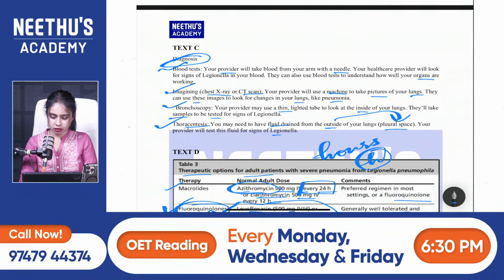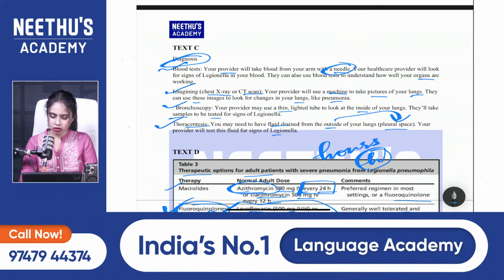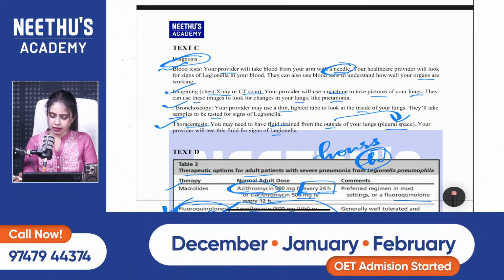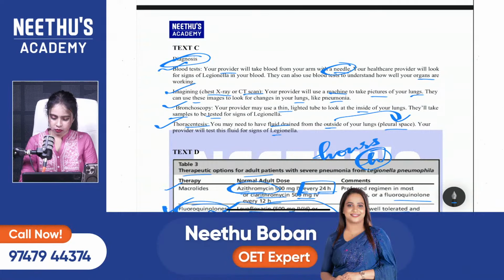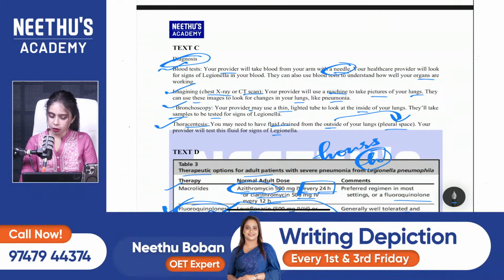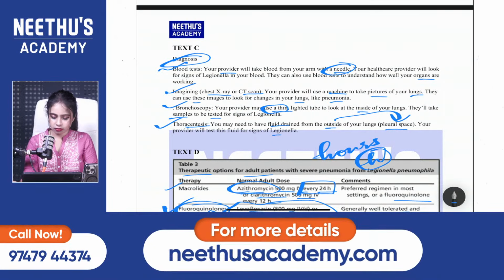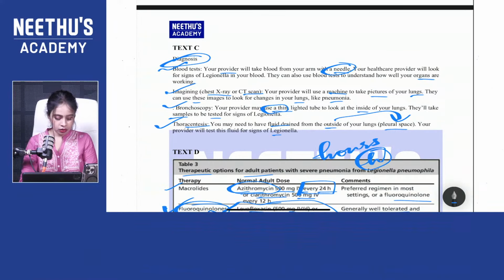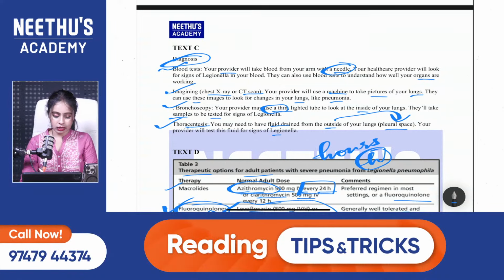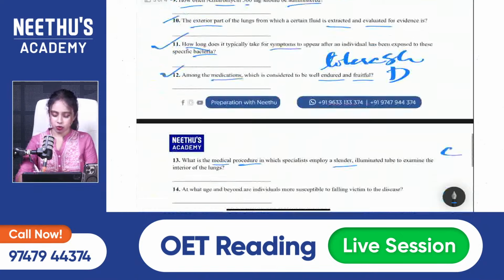Blood test. In a blood test, they are using a needle. Imaging scan, they're just taking pictures. Bronchoscopy, it's all about a lighted tube to look inside your lungs. And thoracentesis, I think it's bronchoscopy, right? Your provider may use a thin, lighted tube to look at the inside. Yeah, that's it. Slender. Right answer. So answer is bronchoscopy. Yes, Vishnu, very good, dear. Yes, Akila, Santwana, Deepa, right answer. Yes, Jarina, it's bronchoscopy.